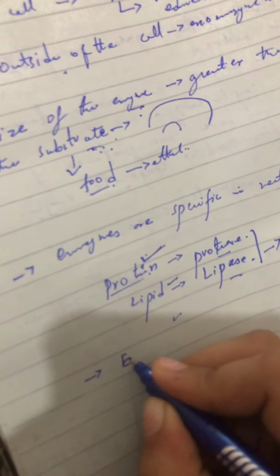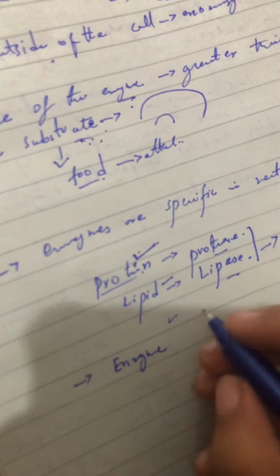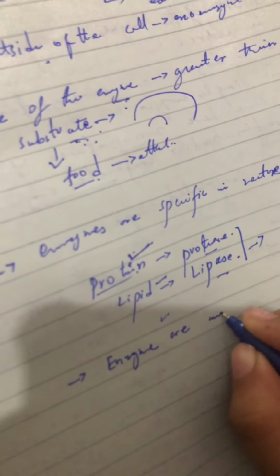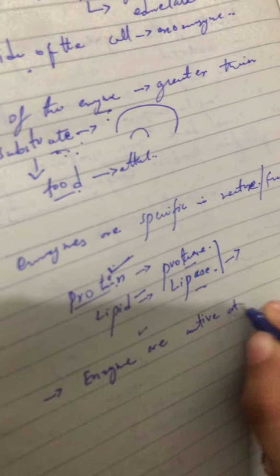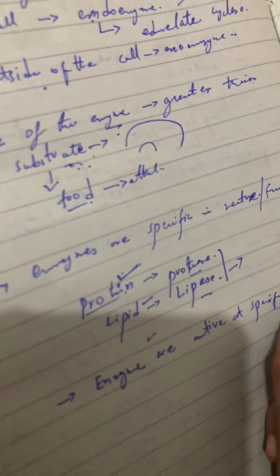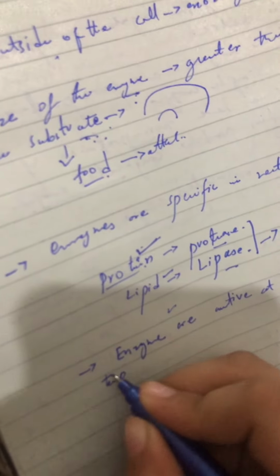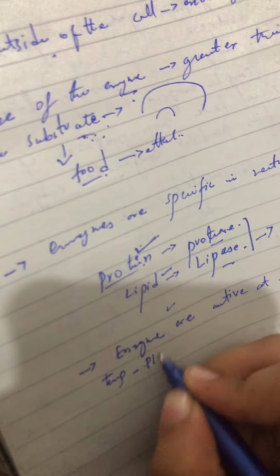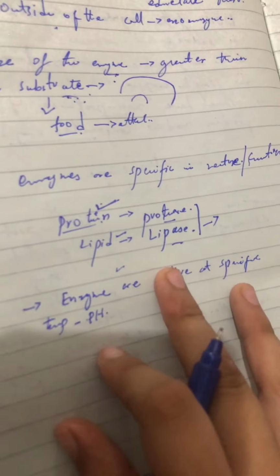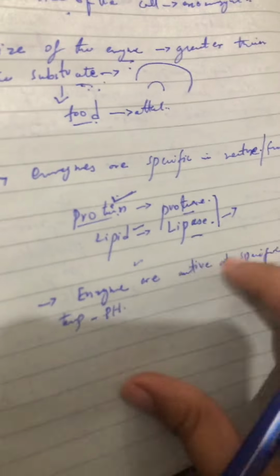After that, enzymes are active at a specific temperature or pH, which means an enzyme will only work at its specific pH.